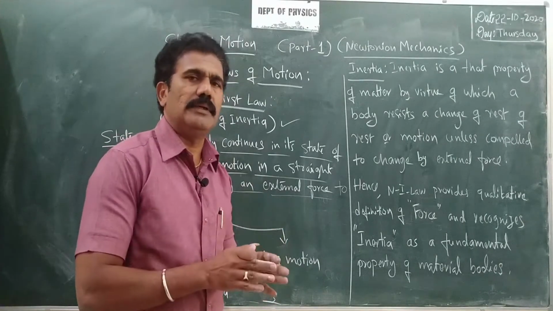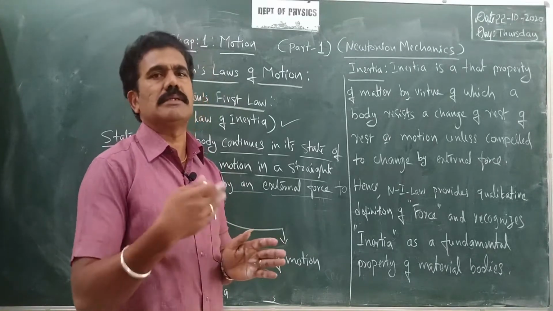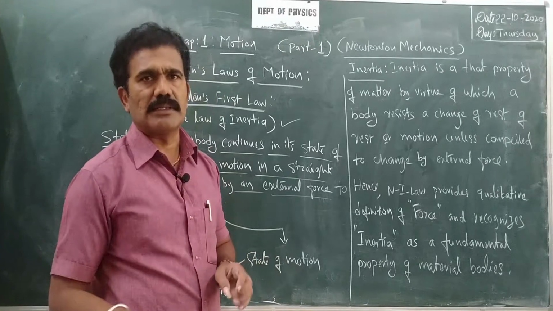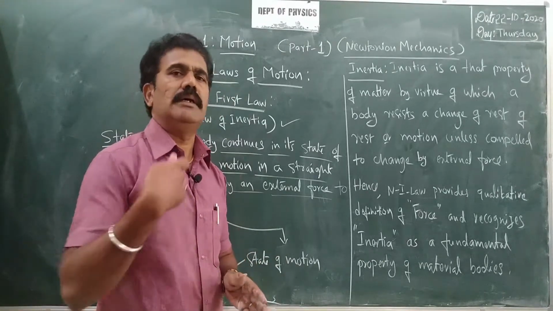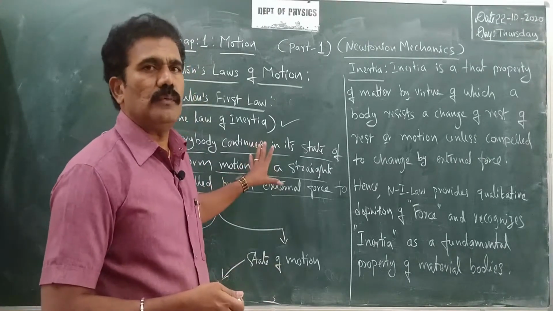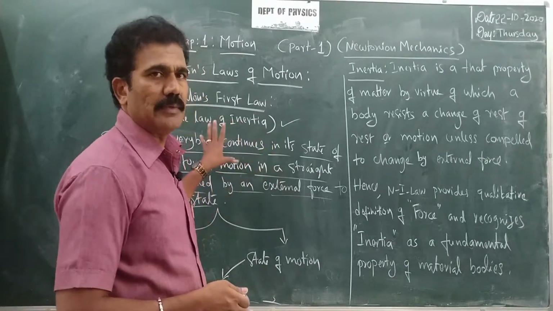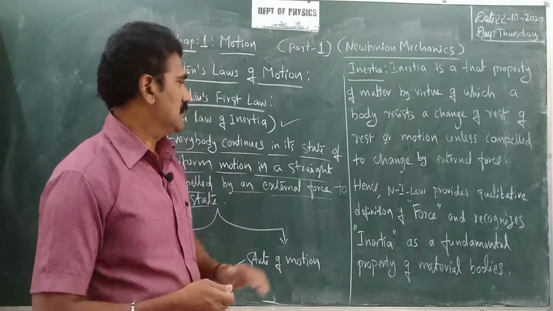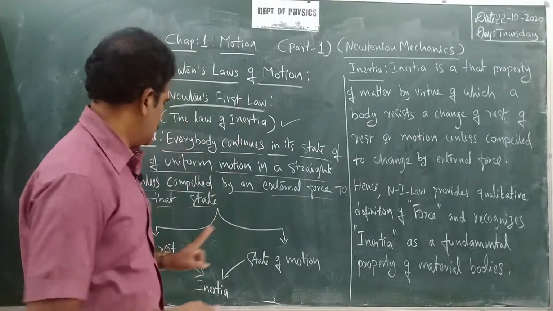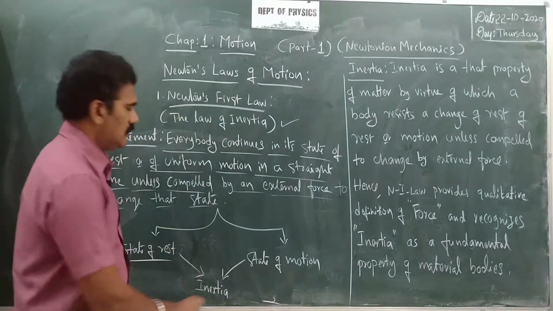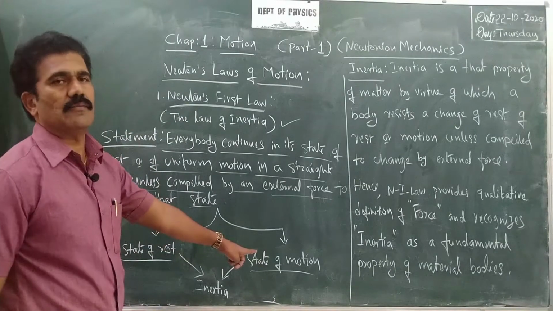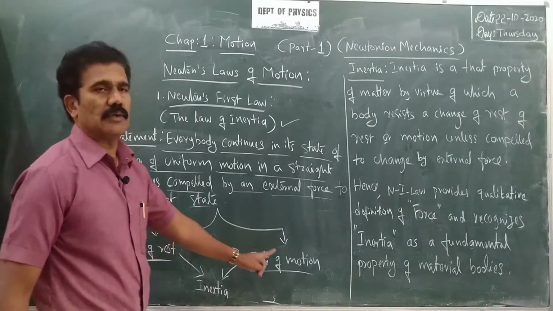the body is said to be at rest if velocity is equal to 0, and the body is said to be in motion if it is changing its velocity with respect to time, or you can say it is accelerated under the force, right? So both examples are considered in the statement of Newton's first law. That means Newton's first law comprises two states of the body, state of rest and state of motion.